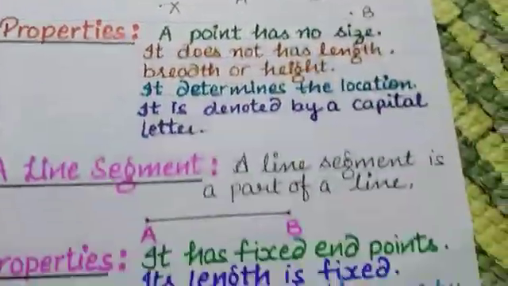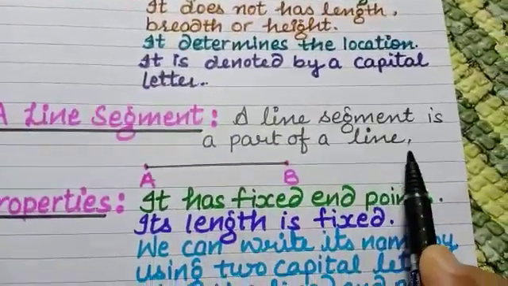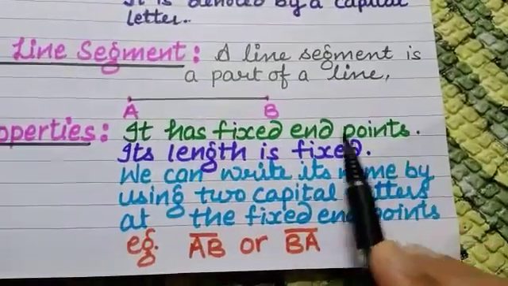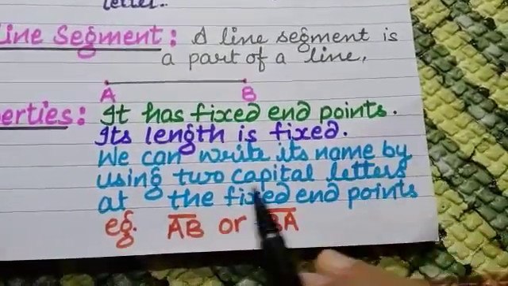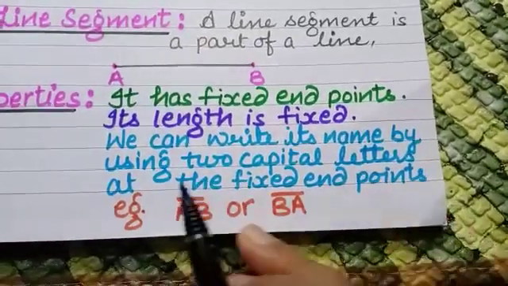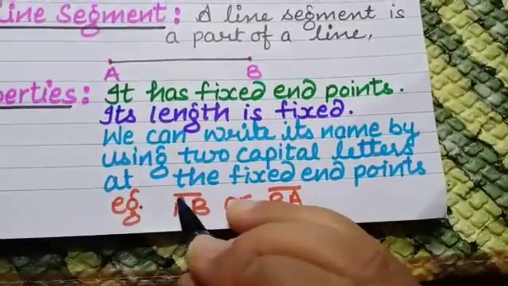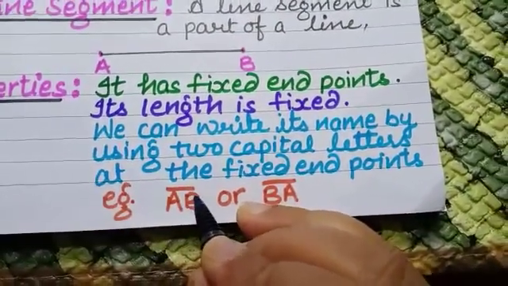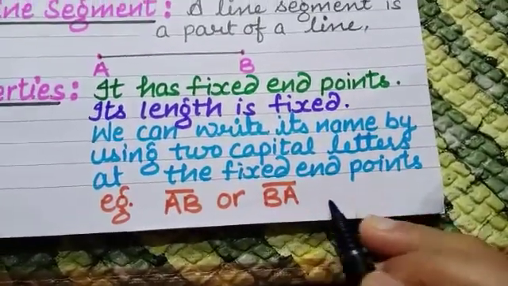Next is a line segment. A line segment is a part of a line. Properties. It has fixed endpoints. Its length is fixed. We can write its name by using two capital letters at the fixed endpoints, AB or BA. Just above it, we will put the sign of a line segment. Line segment AB or line segment BA.